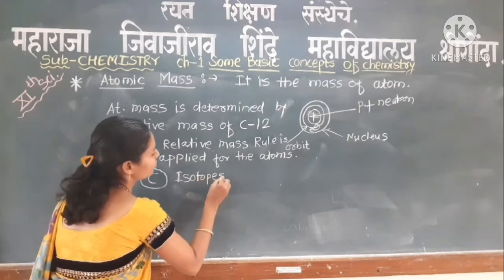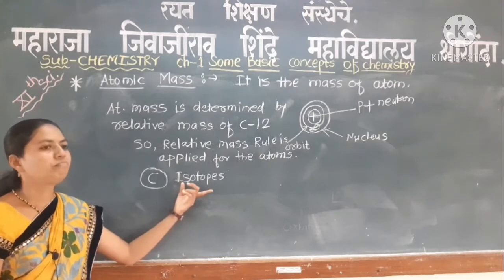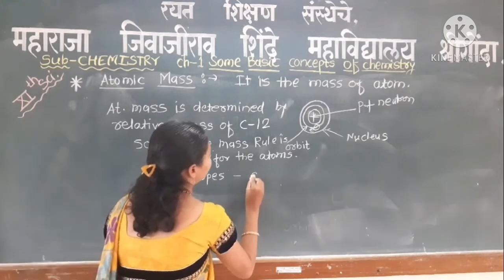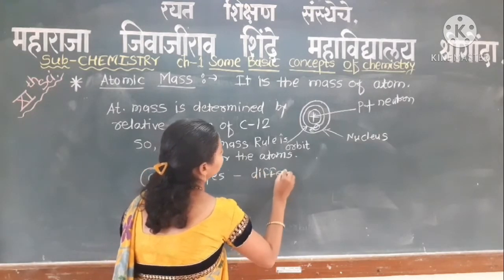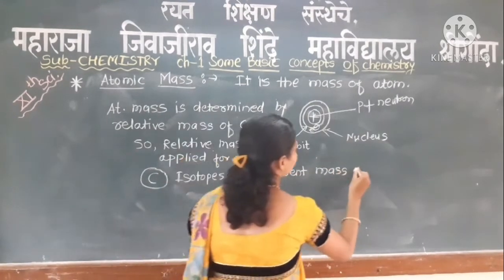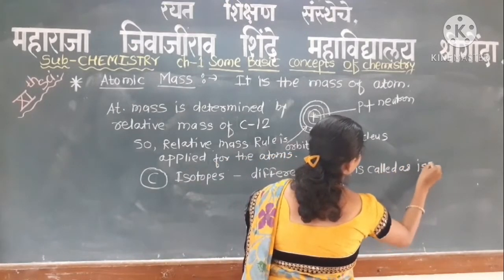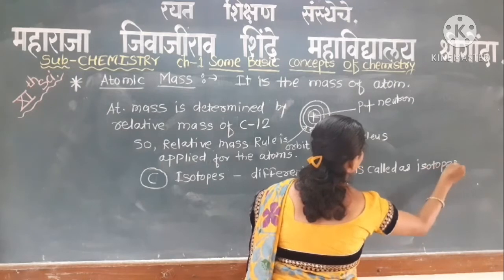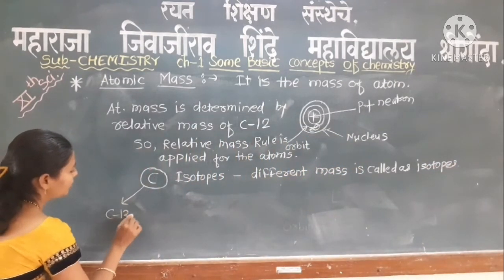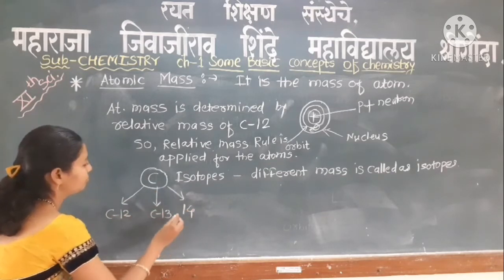What is meant by isotopes? Isotopes are atoms of the same element which have different masses. Carbon has 3 isotopes: carbon 12, carbon 13 and carbon 14.